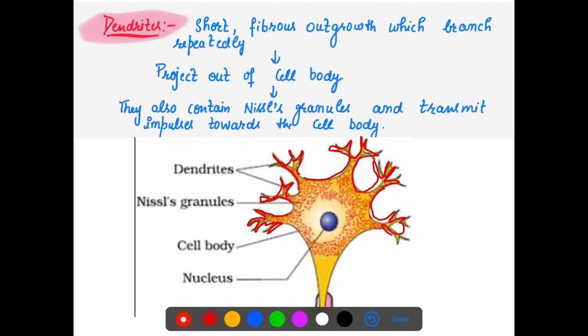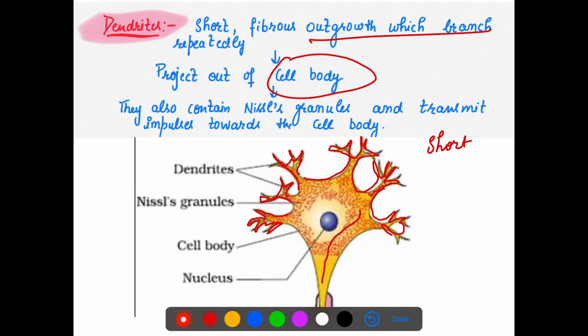What are their characteristics? They are short, fibrous outgrowths which come out from the cell body. They also have Nissl's granules, and these help in transmitting the impulses towards the cell body, right?